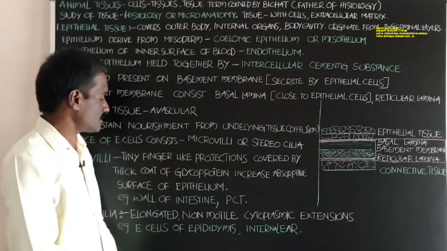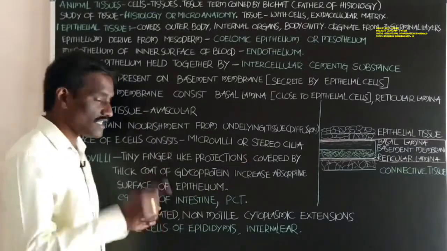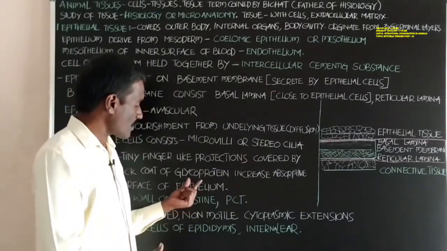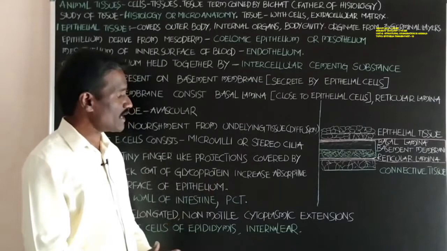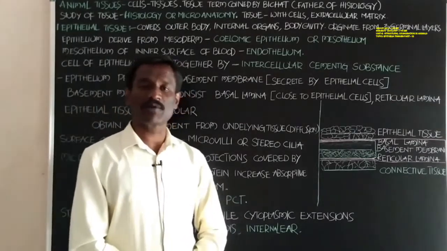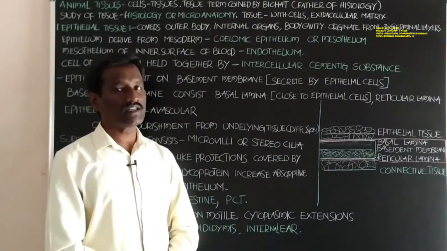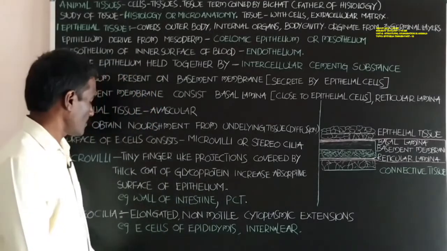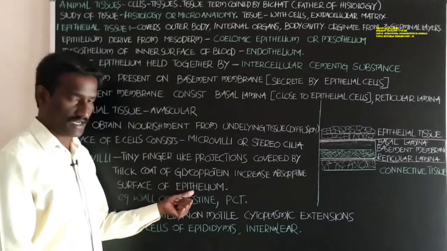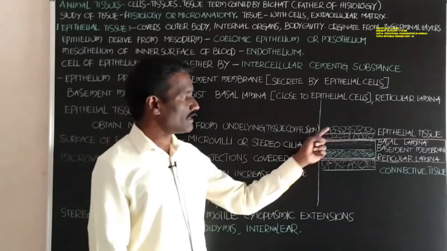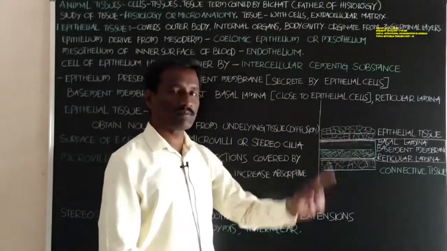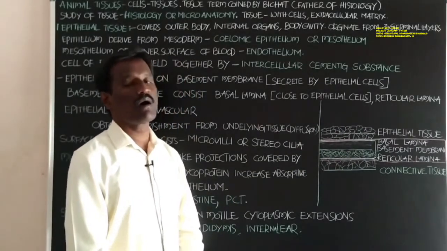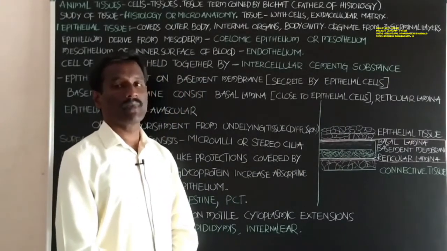The finger-like projections are covered by a thick coat of glycoprotein, also called glycocalyx. These finger-like projections help in increasing the absorptive surface of the epithelium.